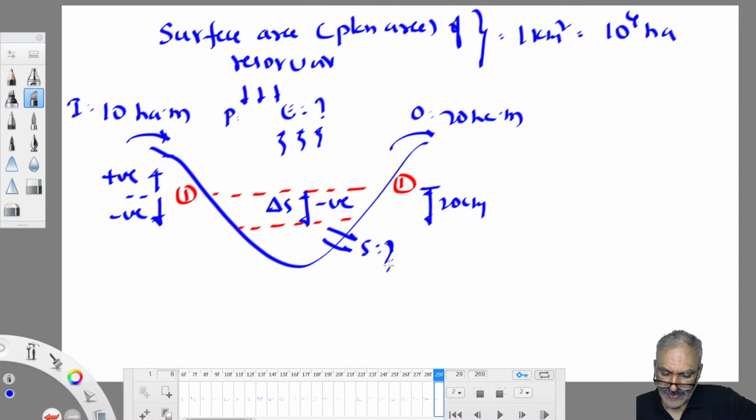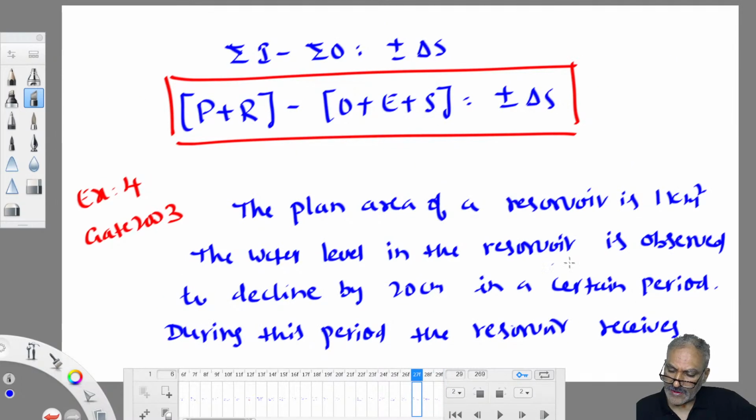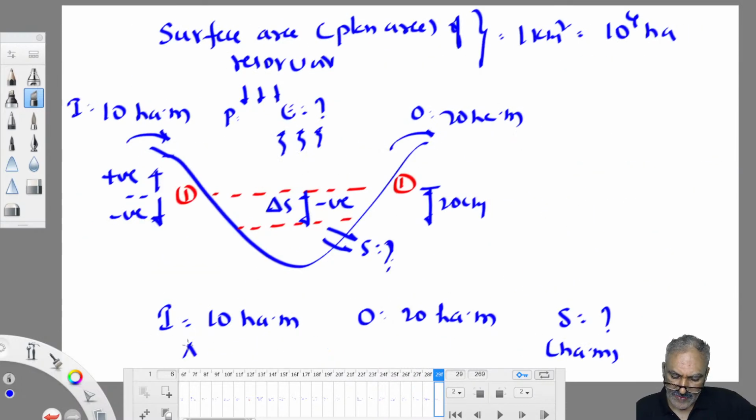Okay? Seepage loss you have to find out. Come on, work out now. So I is given as 10 hectometer. O is given as 20 hectometer. You have been asked to find out seepage loss also in hectometer. Let us work out the remaining things also in hectometer. What is given? Precipitation is given. Decline by 20 centimeter, delta S is given. So delta S is given as 20 centimeter. But let us convert all of them into the same unit system, hectometer.